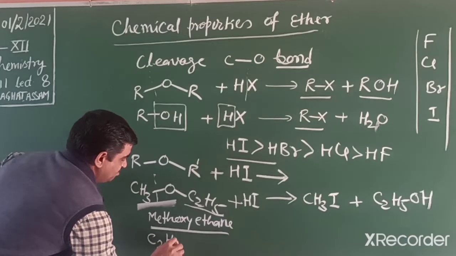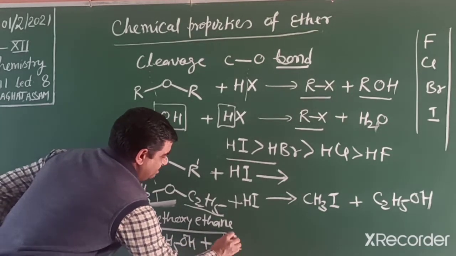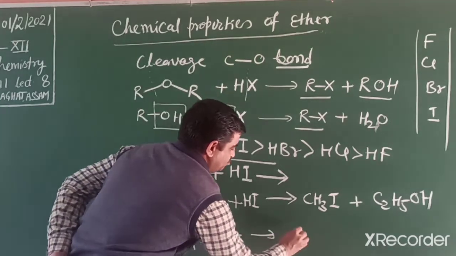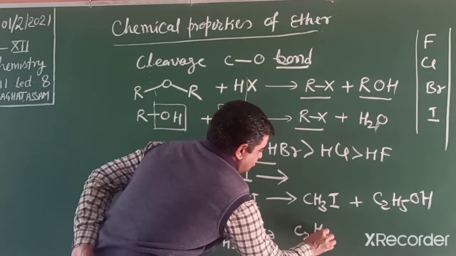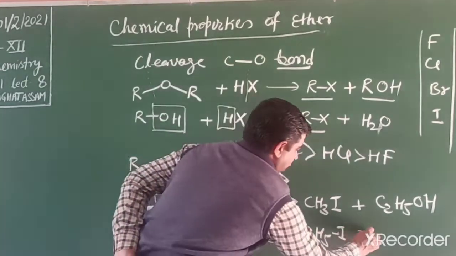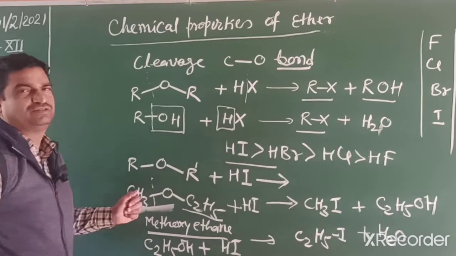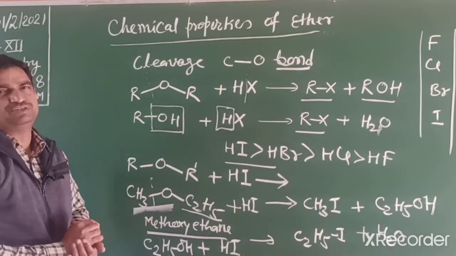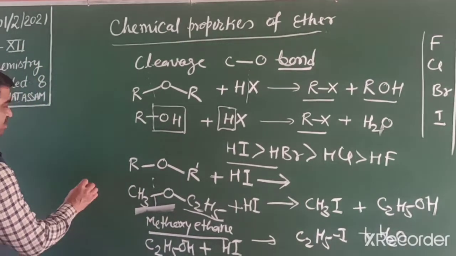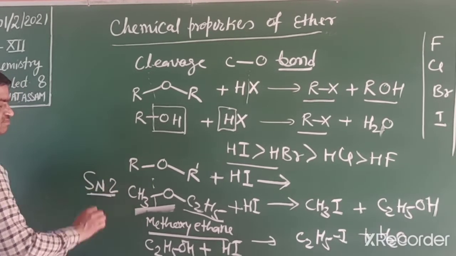But this ethanol further reacts with 1 mole of HI, and again it converts into ethyl iodide plus water. So this reaction occurs through nucleophilic substitution, means SN2 mechanism.